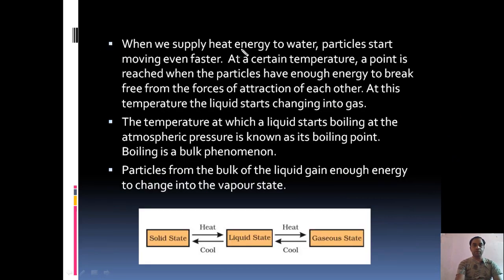Now, when we supply heat energy to water, particles start moving even faster. This one we have already discussed. At a certain temperature, a point is reached when the particles have enough energy to break free from the force of attraction of each other. At this temperature, the liquid starts changing into gas. So the same thing happens in the case of liquid also.